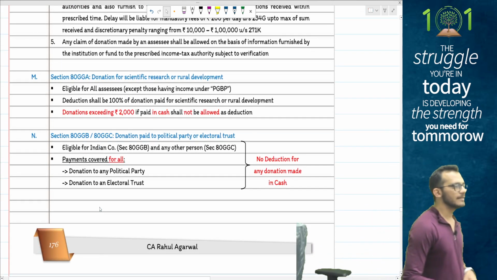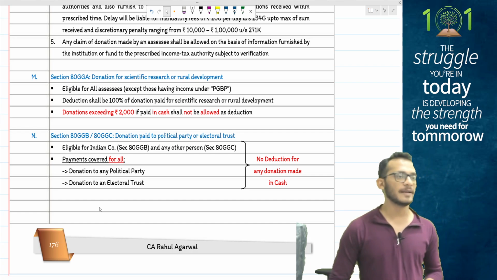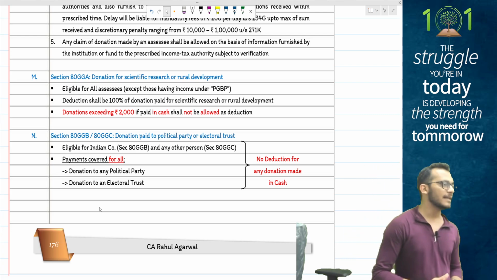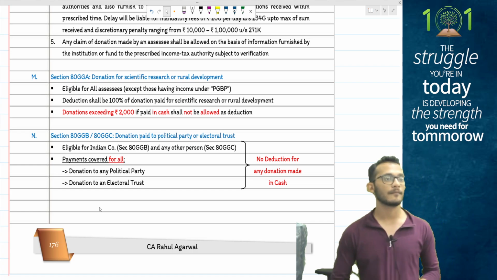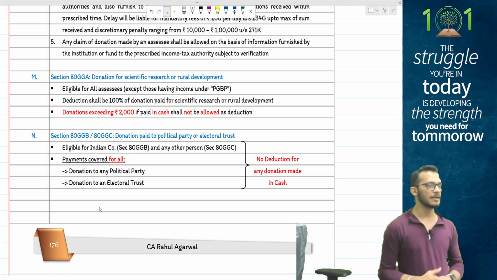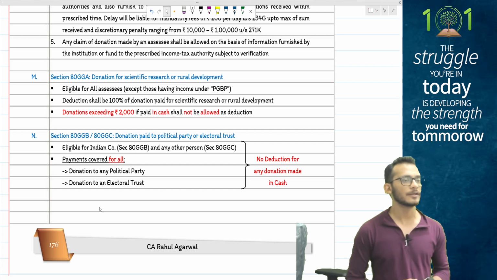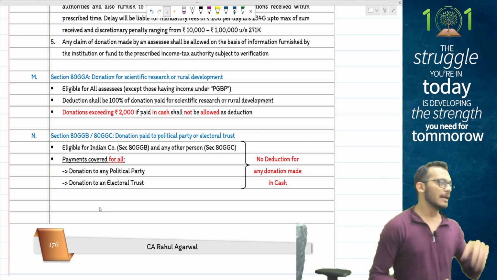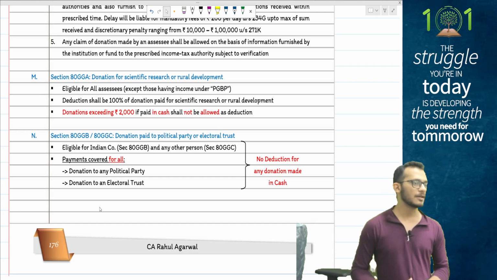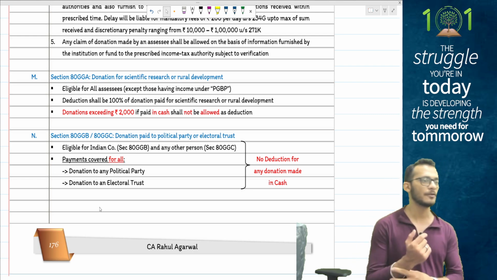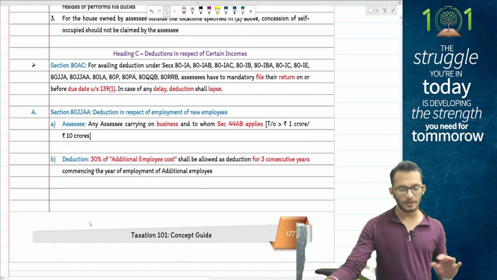Yes, after 80G comes 80GGB and 80GGC. 80GGB and 80GGC say any kind of donation made to political parties will be fully allowed as a deduction, except if payment is made by cash. 80GGA talks about all donations made to scientific research, if it is not claimed under 35. If it is not claimed under 35, in that case you can get 100% deduction here, except if the payment is more than 2,000 in cash. 80G, 80GGA, 80GGB and 80GGC are also not allowed under any special regimes, only allowed for normal regimes. Then we have 80GGC, people, you can ignore it, not coming for exams.